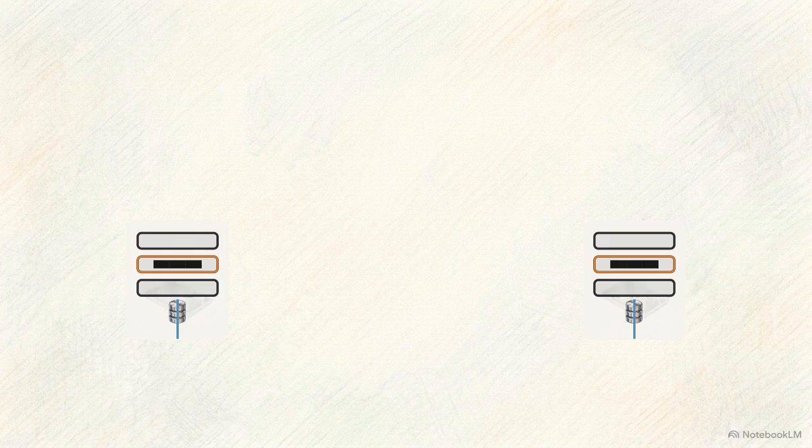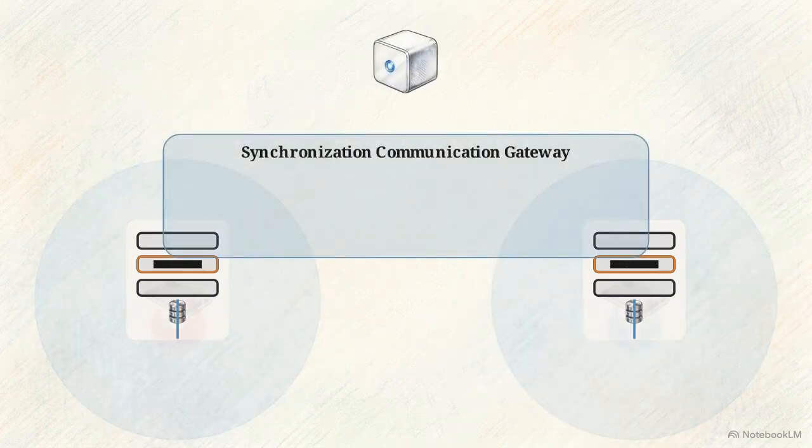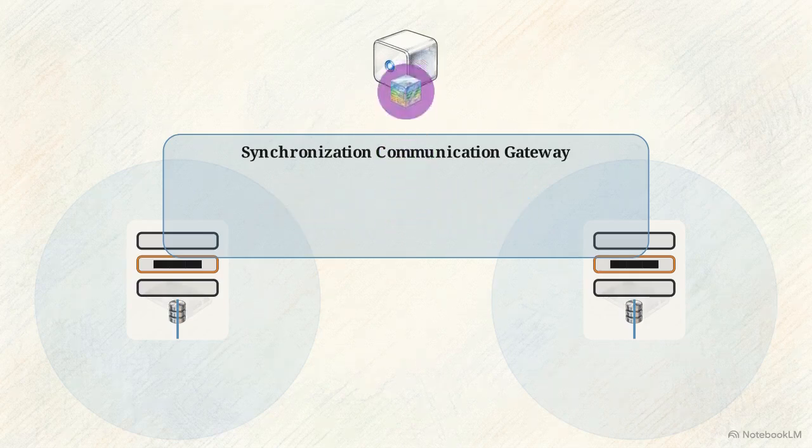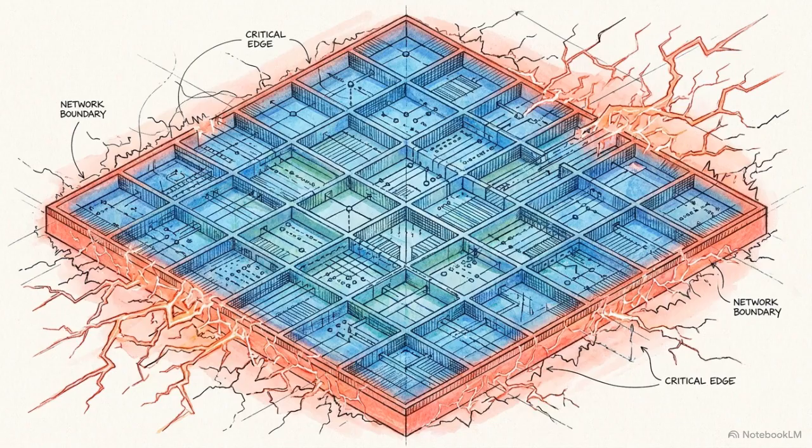These systems use a synchronization communication gateway to reconcile the mess. This software layer intercepts the uploads, runs conflict resolution algorithms to compare the changes, and merges them into a single, accurate record. Mobile architectures isolate this chaos at the edge of the network, pulling the resolution off of fragile local devices and handling it in a secure, centralized gateway.